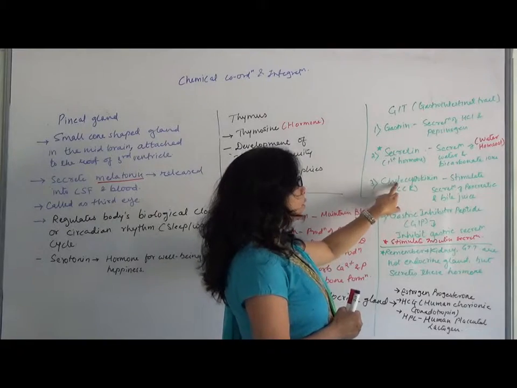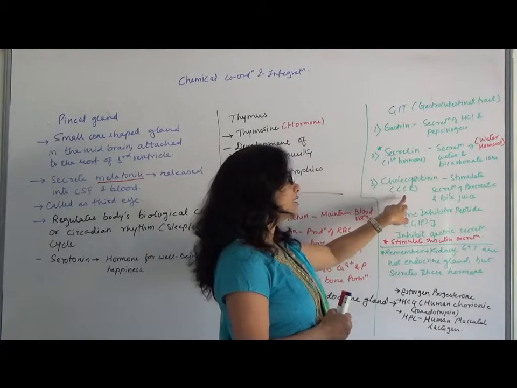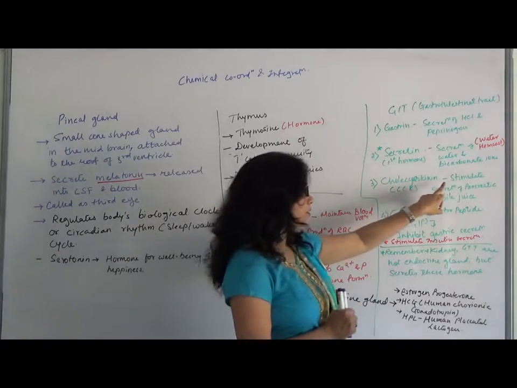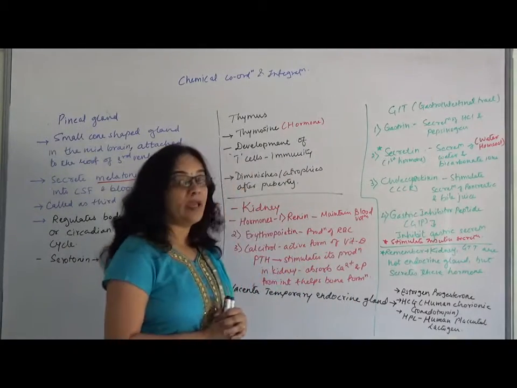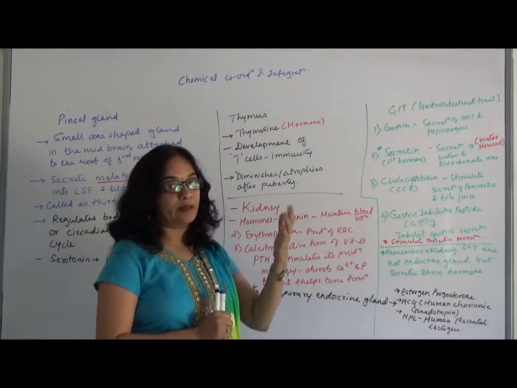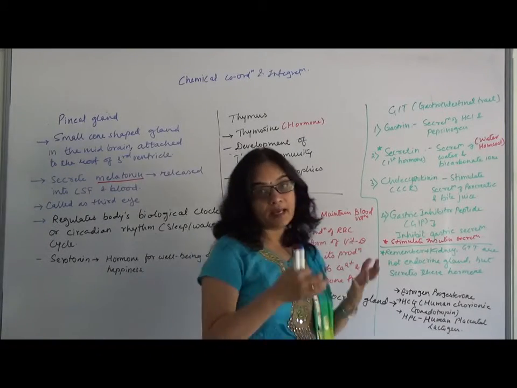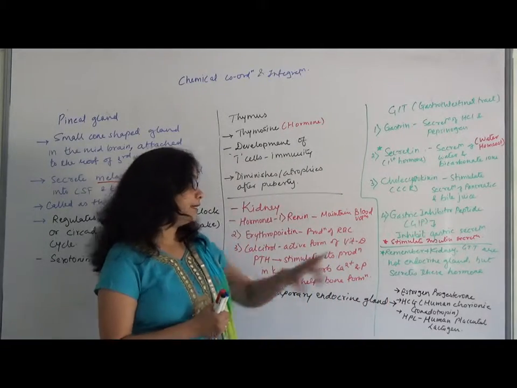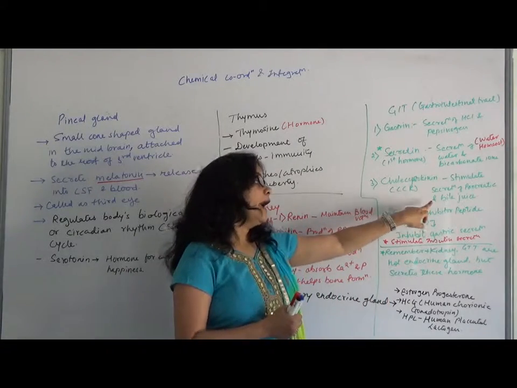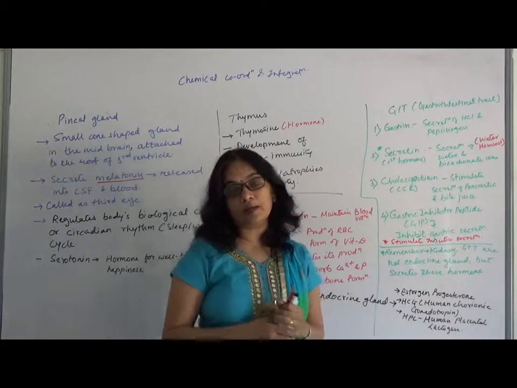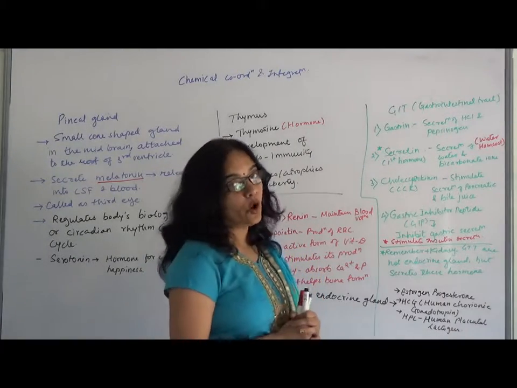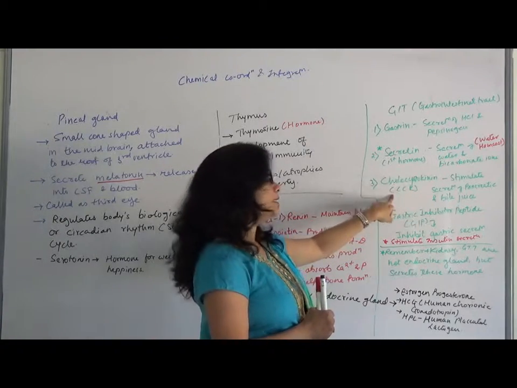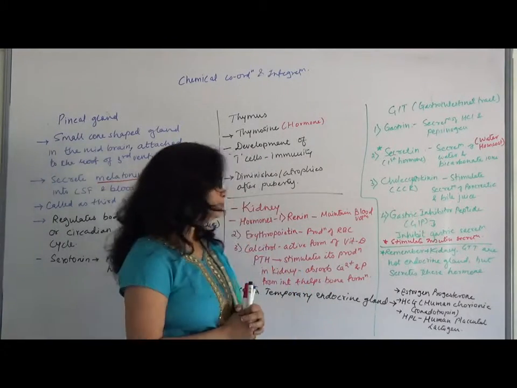Another hormone is cholecystokinin, that is called CCK. This cholecystokinin CCK hormone is stimulating the secretion of pancreatic and bile juice. So the pancreatic juices from the pancreas needed for digestion are secreted under the influence of this CCK. And bile juice is temporarily stored in the gallbladder. So to regulate and maintain bile juice from the gallbladder, this CCK is important.